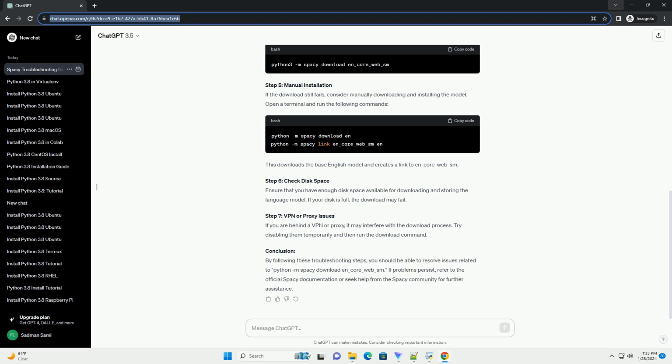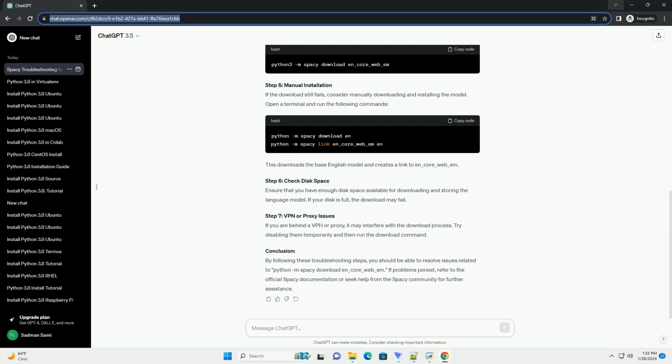examples. Before diving into code, make sure that your internet connection is stable and that you can access external resources. Sometimes, a poor or intermittent connection can prevent spaCy from downloading models. Ensure that you are using the latest version of spaCy, as updates may include fixes for common issues. You can upgrade spaCy using the following command.